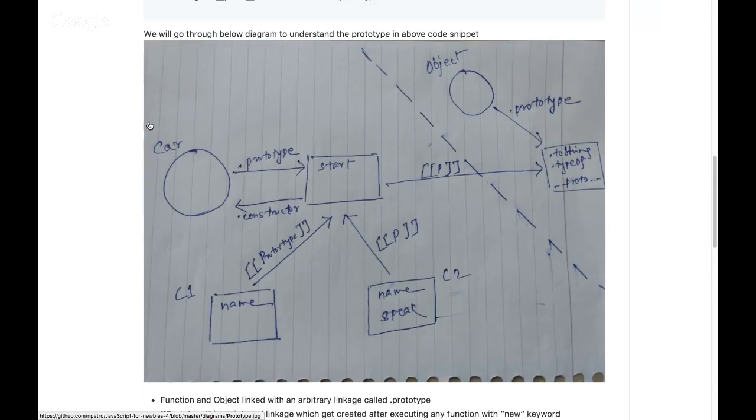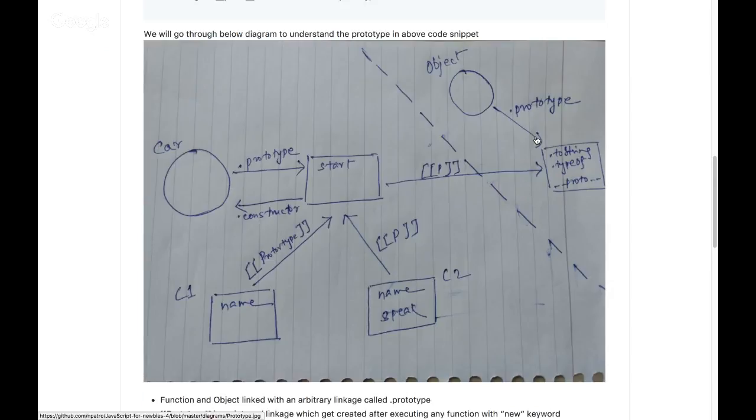Here the circle represents the function, and the square represents the objects. So there is a function available, the name of that function is Object. That's what you see in the right side circle. Then there is a dot prototype. Every function has a dot prototype property.